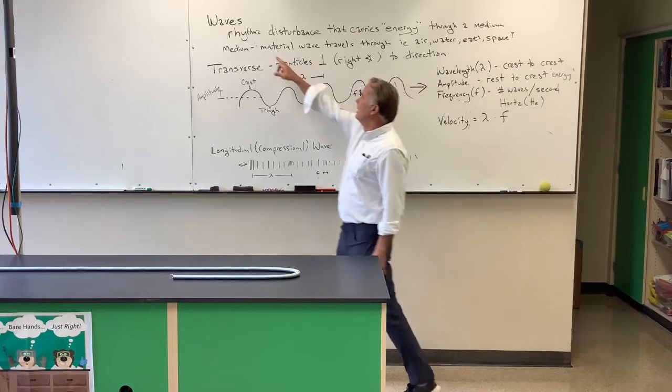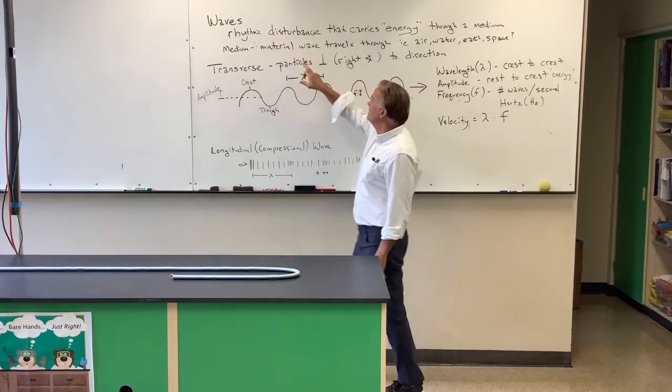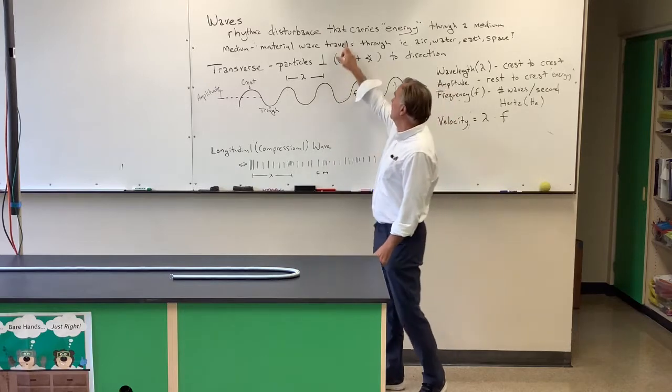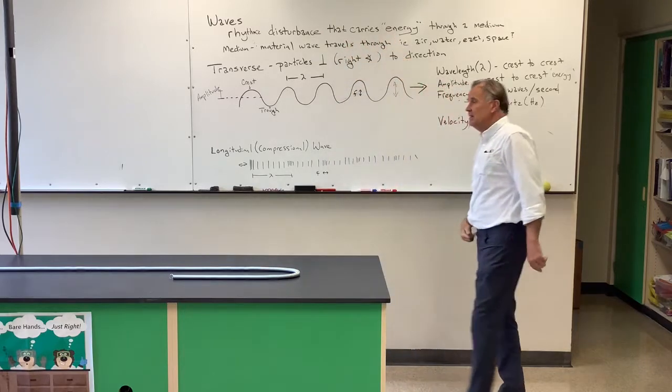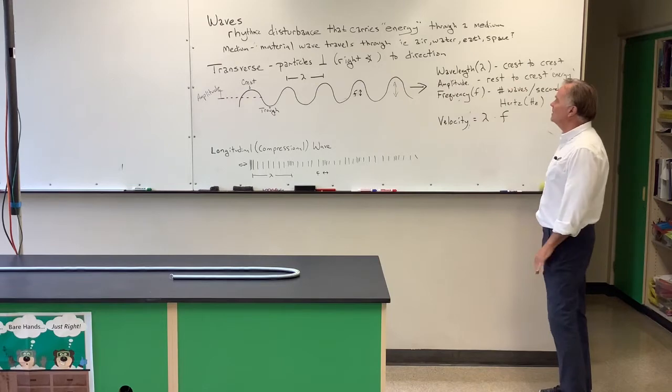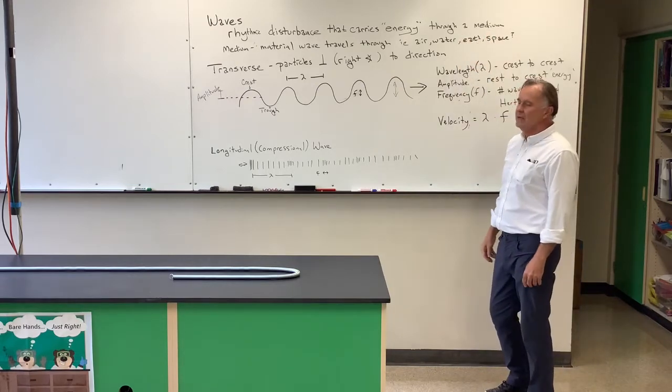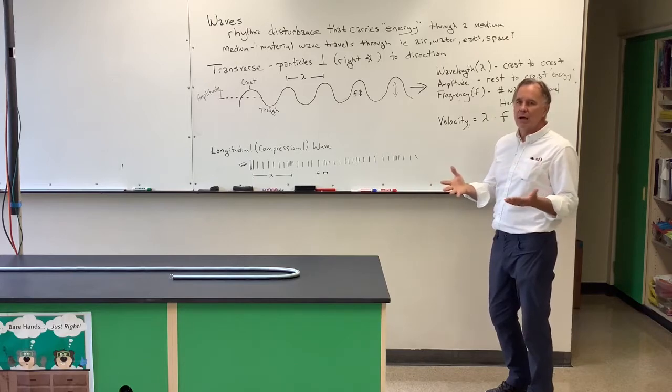Waves can be defined easily as a rhythmic disturbance. Rhythmic disturbance means a regular pattern that carries energy. That's the key thing: it carries energy, which can cause change through a medium. And in this case, what is a medium? A medium is anything that a wave can travel through.